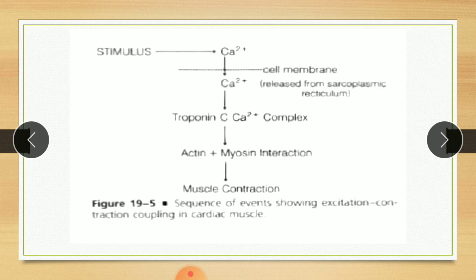Now our drug, that is the calcium channel blocker, blocks the entry of calcium and it causes the opposite effect, that is relaxation. So a calcium channel blocker, as the name indicates, blocks the calcium channel, therefore there is less entry of calcium, there is less chance of formation of this complex, and it produces the opposite effect, that is relaxation. So this effect is on cardiac muscle.